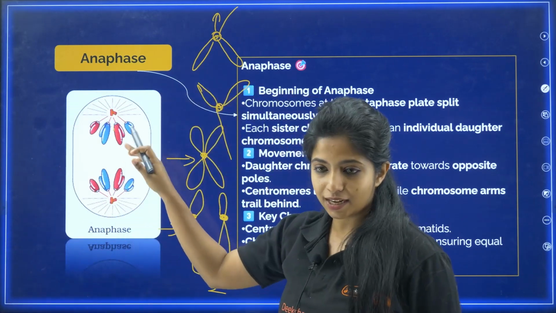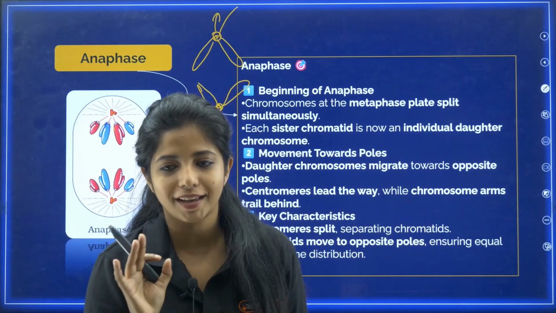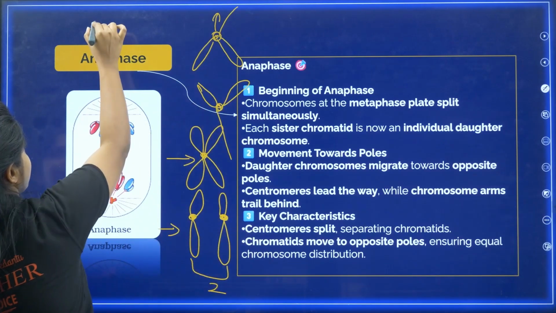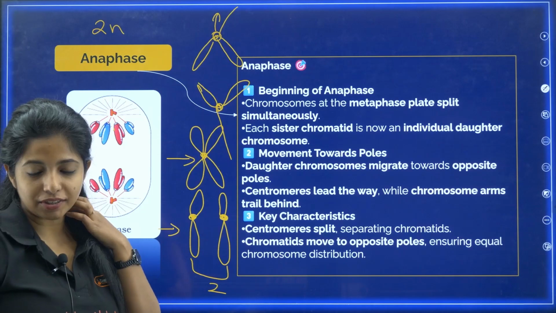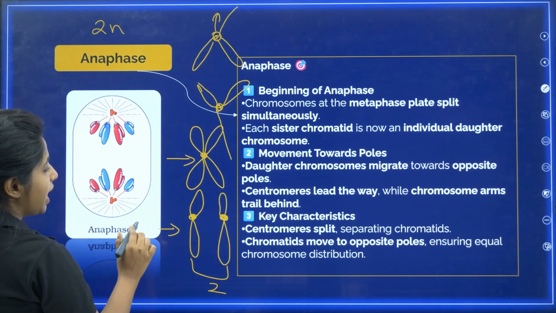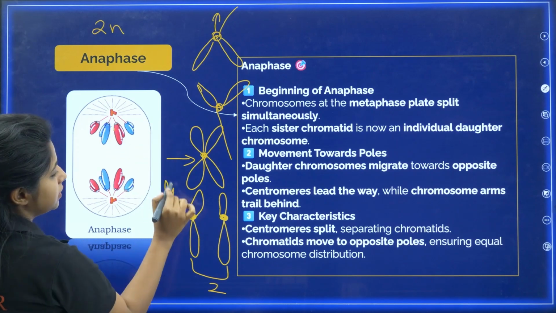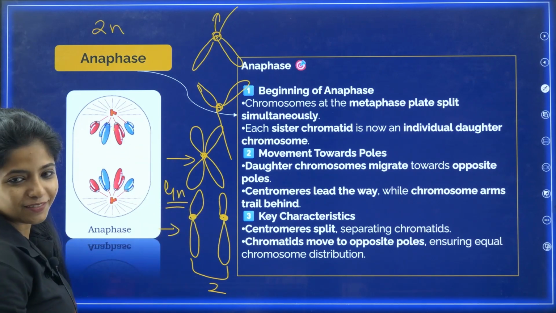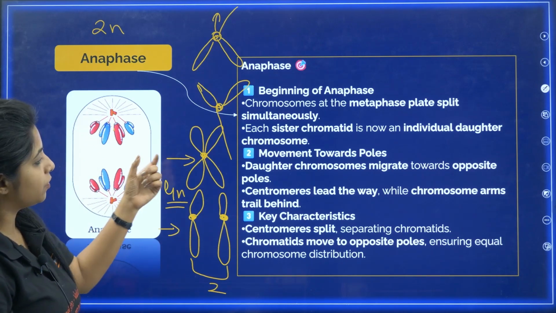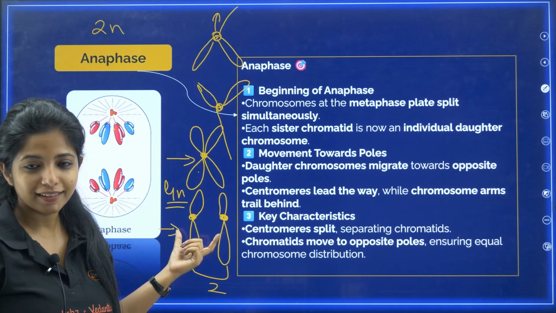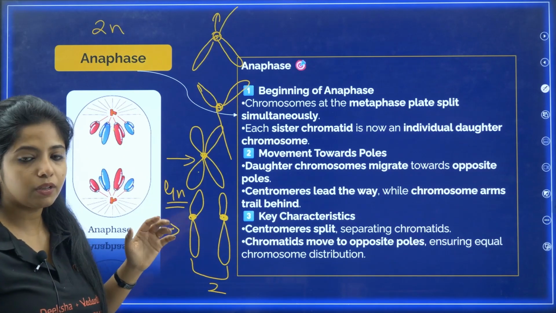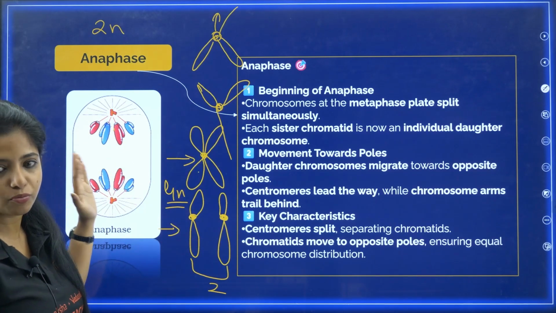So at this particular state, if I am asking you how many chromosomes are there, what will be your answer? If it was 2n number of chromosomes from the starting until now, my dear children, at anaphase, if you talk of a cell as a whole, I can say it has double the number of chromosomes, that is 4n. Why do I say so? Because they are finally separated. If this was 1, it became 2. So what will 2 become? 2 will become 4. Get it? There will be doubling of number of chromosomes. 92 chromosomes will be there over here.